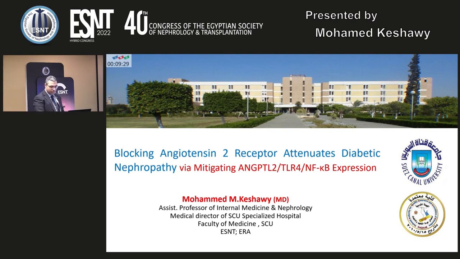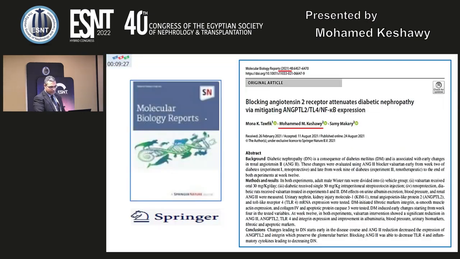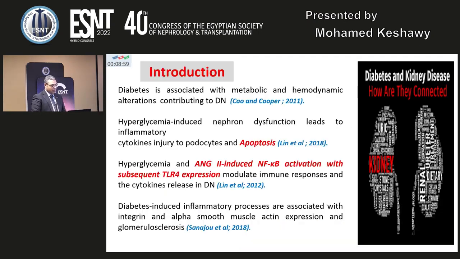Okay, thank you for your presentation. I'd like to share with you this piece of paper. We are looking at the effect of angiotensin 2 receptor blockage on diabetic nephropathy, and that is what we know. But what we don't know is the new pathway involving angiotensin-like protein 2, toll-like receptor 4, and nuclear factor kappa B expression. And you can find this paper in the Molecular Biology journal, which was published last August.